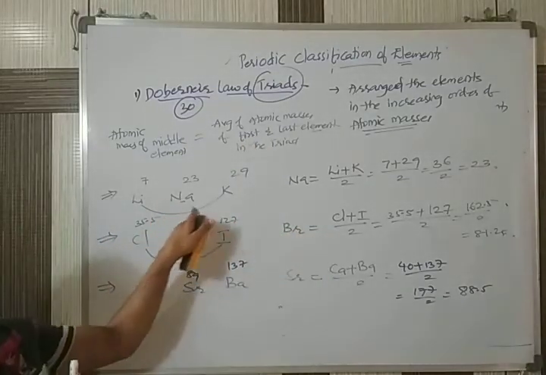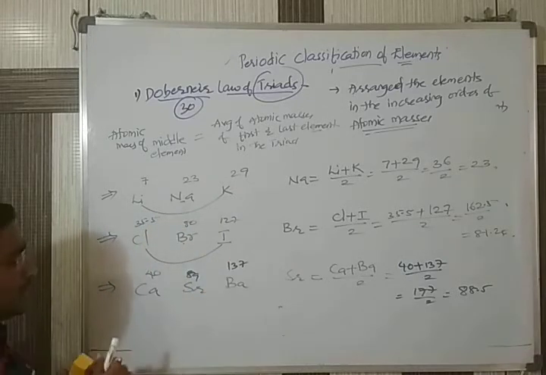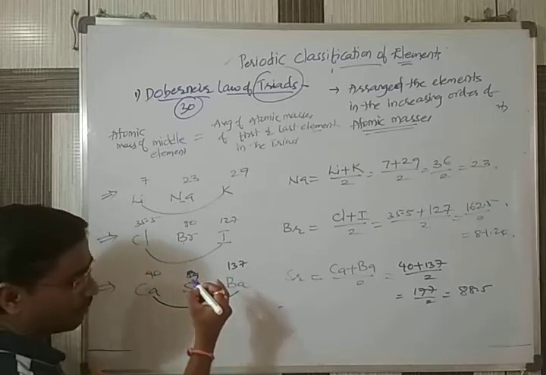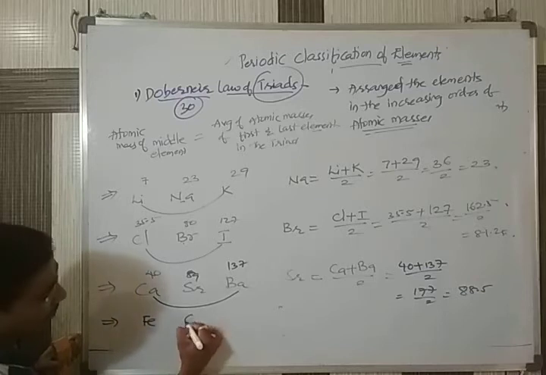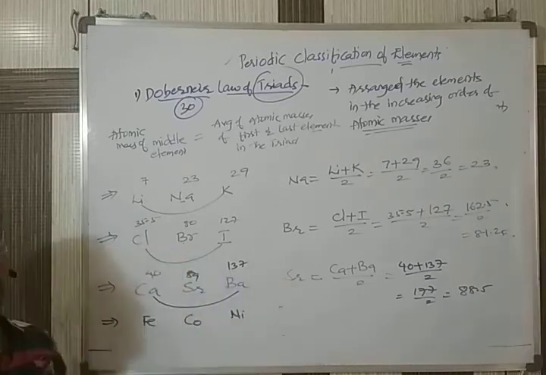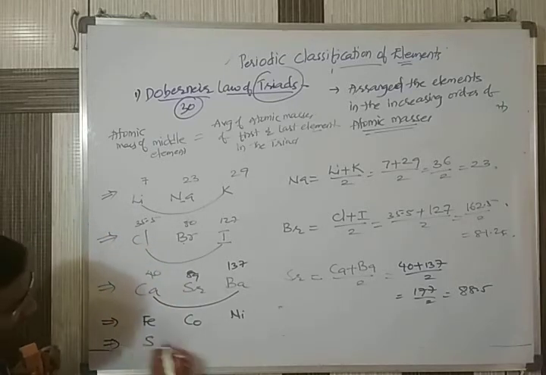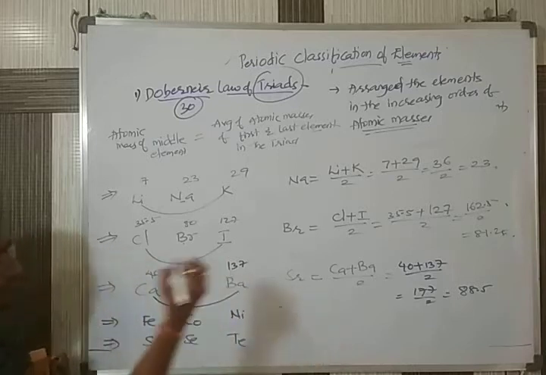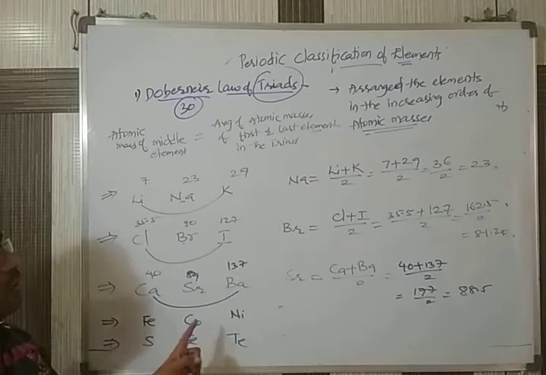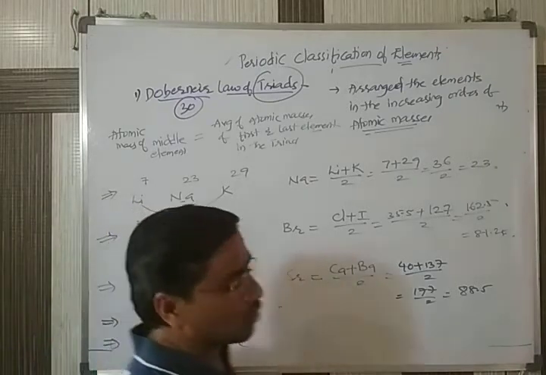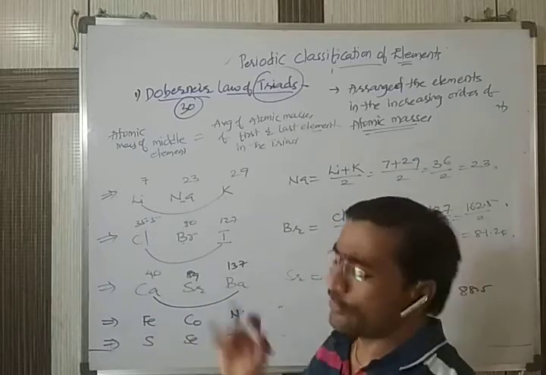So you can see here lithium, sodium, potassium, one triad. Chlorine, bromine, iodine is one more triad. Next one, calcium, strontium, barium, one more triad. Next, iron, cobalt, nickel, this is also one more triad. Next one, sulfur, selenium, tellurium, this is also one more triad. So totally these 5 triads: 1, 2, 3, 4, 5.